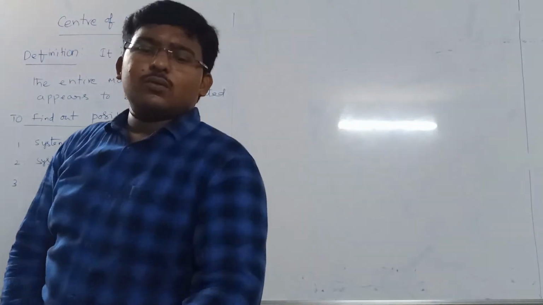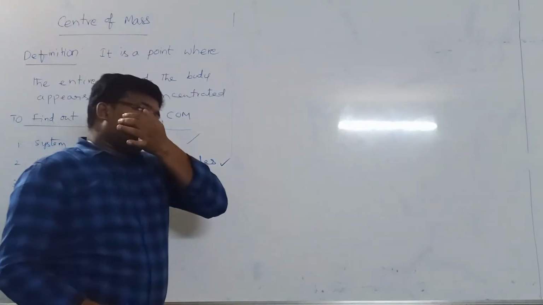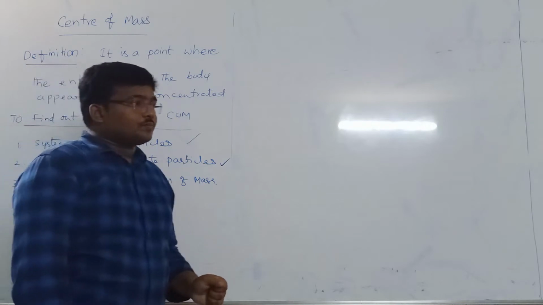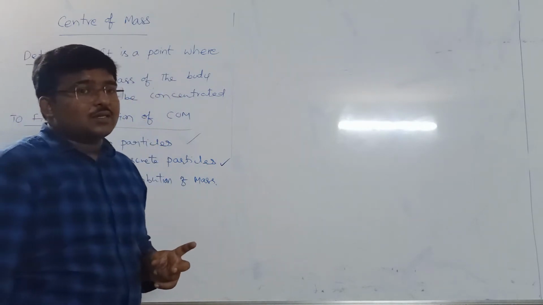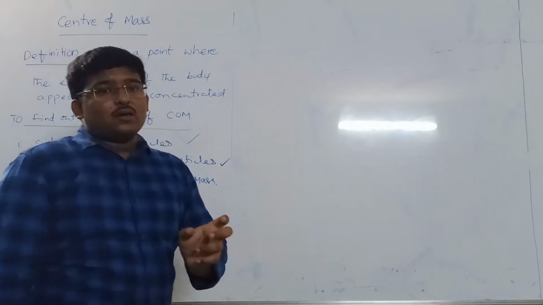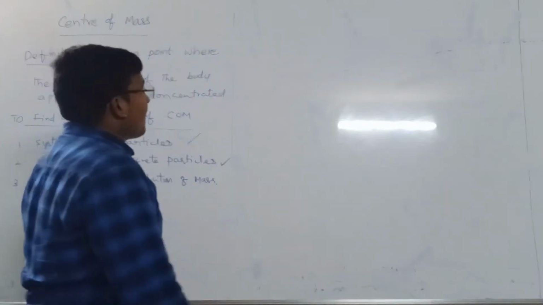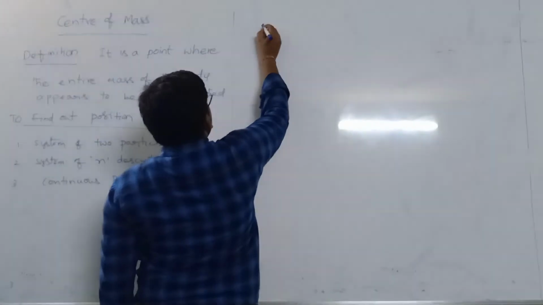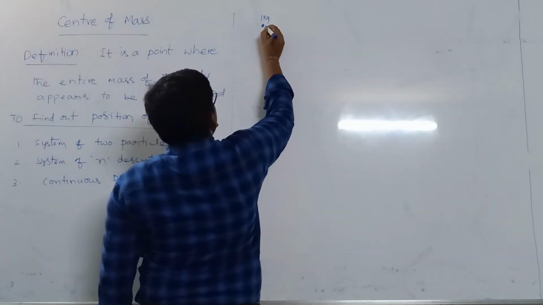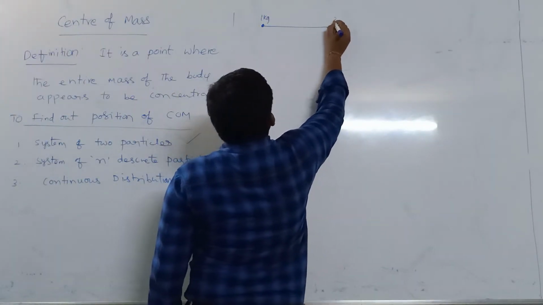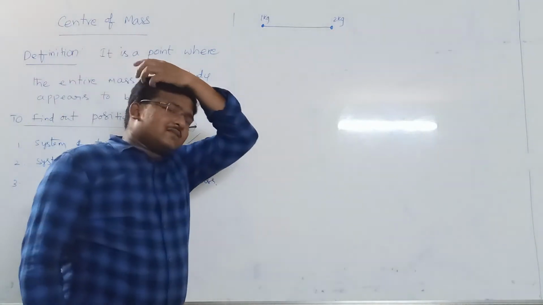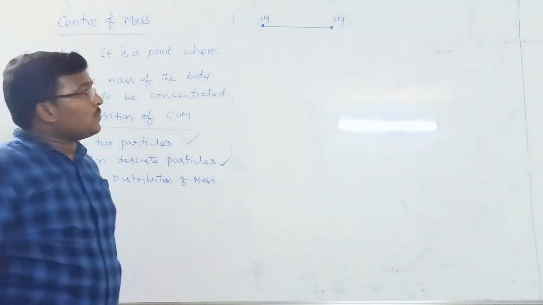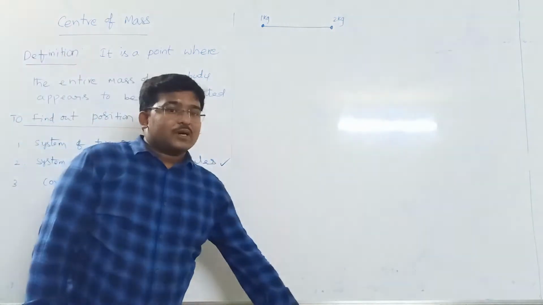Sometimes they might ask you questions like: there are two particles of masses 1 kg and 2 kg, and the center of mass will be much closer to the 2 kg mass particle, you know.